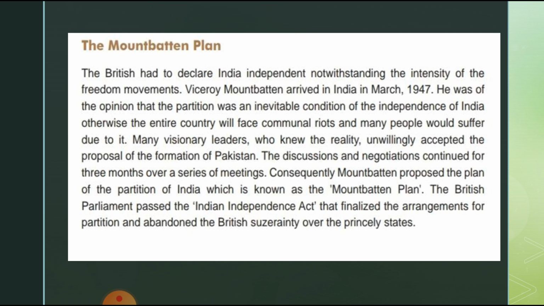To implement the plan, the law on the freedom of nations, that is, in 1947, was passed. This was all about Mountbatten and the British Parliament, who passed the Indian Independence Act and also finalized an arrangement for all the partition that was being done.